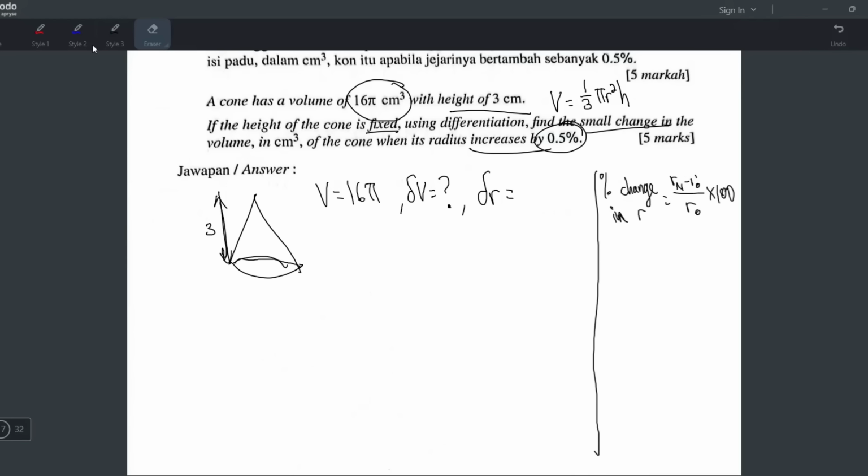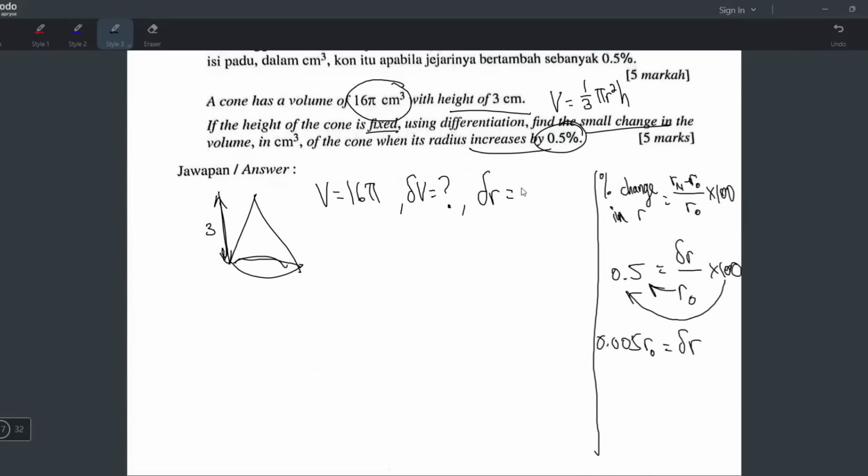And in this case, the R new minus the R old is actually the delta R, the small change in R, over the R old times 100. And they already give you the small change, which is 0.5. So you can find your delta R from here. Just move this over, multiply becomes divide. So when you divide, boom, it becomes 0.005. But you have to multiply with the R old.